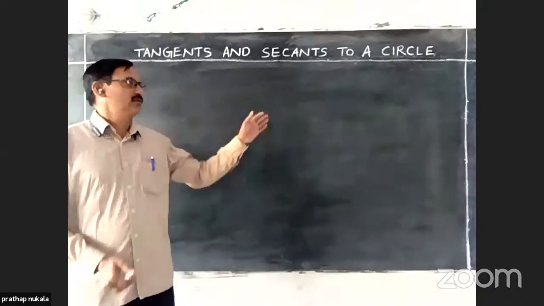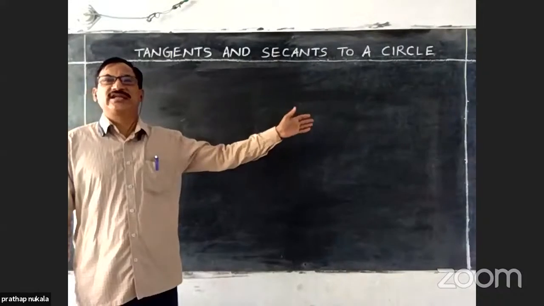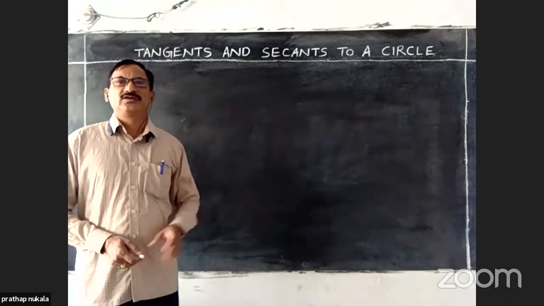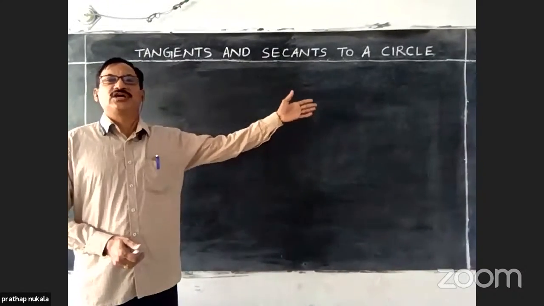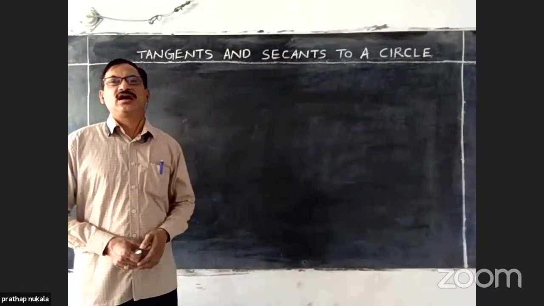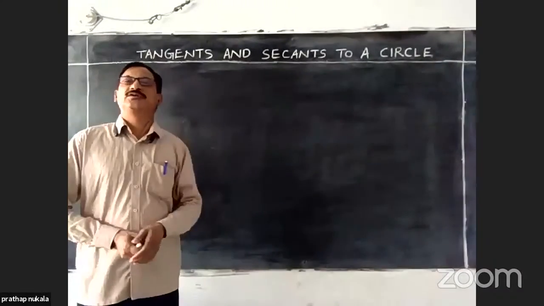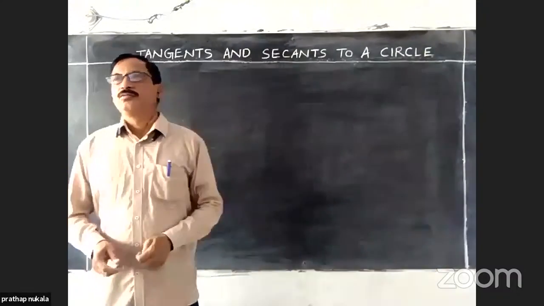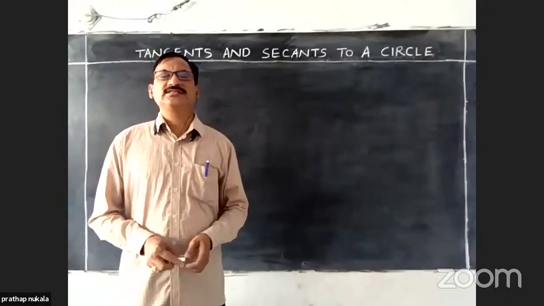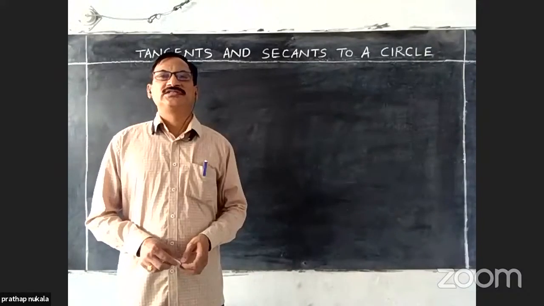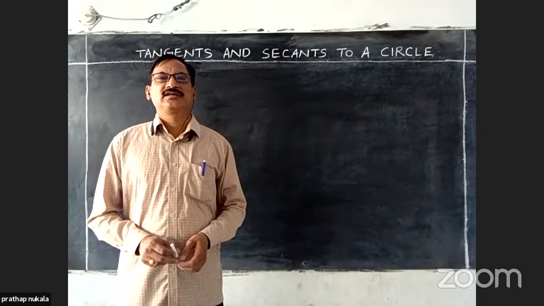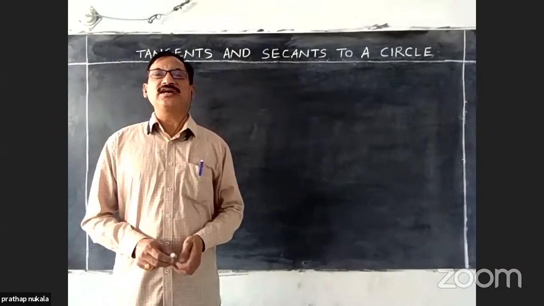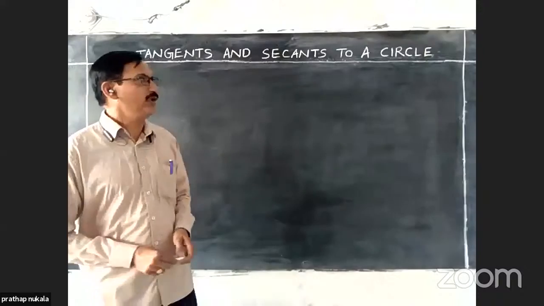Next, the tangent to a circle at a point on the circle must be perpendicular to the radius through the point of contact. All these concepts we learned yesterday. Now, today we are going to discuss and perform geometrical construction of a tangent to a circle at a point on the circle in two situations.